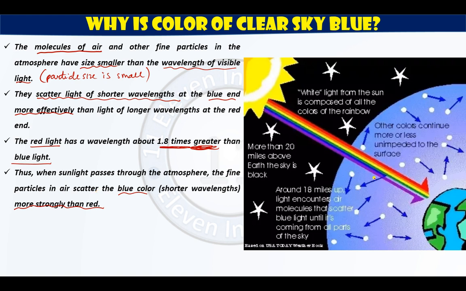Sunlight is passing. When it enters the atmosphere, it will strike these particles. These particles will scatter the light of all the colors, but they will more effectively scatter the light of blue color because blue color is having shorter wavelength and this particle size is also small. So blue color gets scattered.